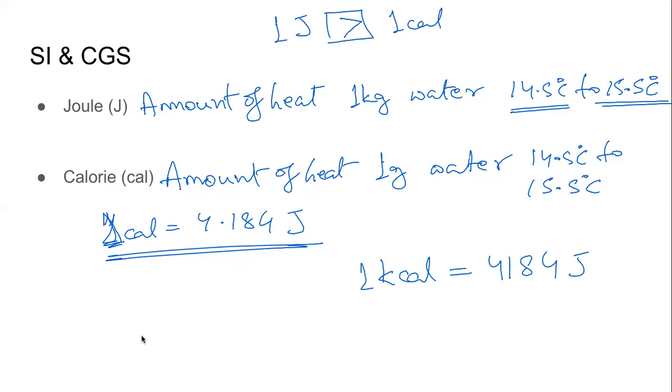Now look at the relationship. 1 calorie equals to 4.184 joule. इससे हमको क्या पता चलता है? Which is bigger unit, calorie और joule? एक कैलोरी में 4 जूल्स हैं, तो इससे हमको ये पता चलता है that calorie is bigger than joule. तो कौन सा सही है? ये सही है कि ये सही है? That is the question I will leave you with.